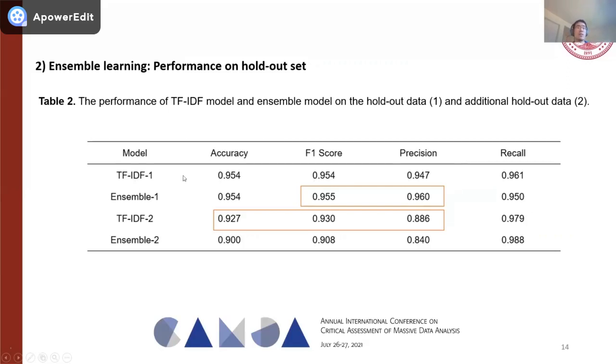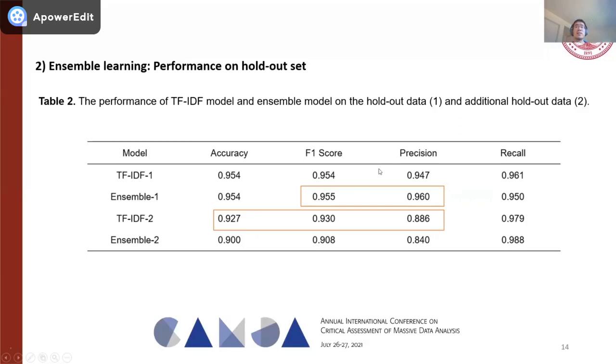For the model performances on holdout dataset 1, we could see that the ensemble learning model and TF-IDF model reach the same accuracy, but the ensemble learning model shows slightly higher F1 score and precision when compared with TF-IDF, but the TF-IDF shows slightly higher recall. So generally speaking, the ensemble learning model was the better model on holdout dataset 1.